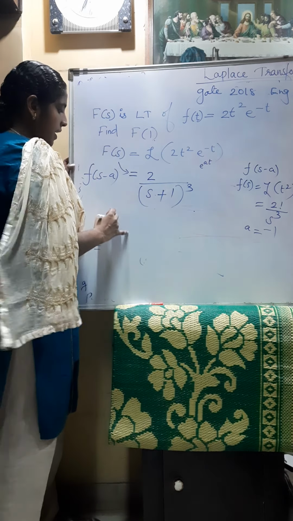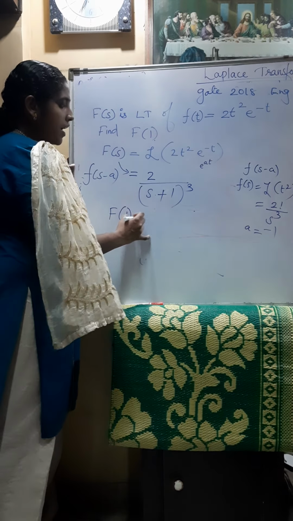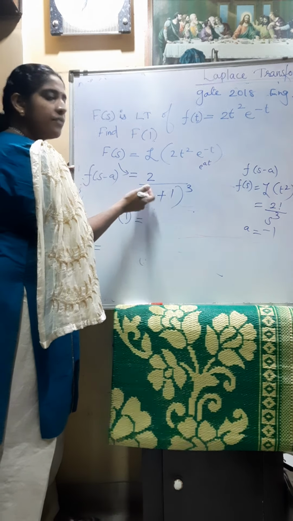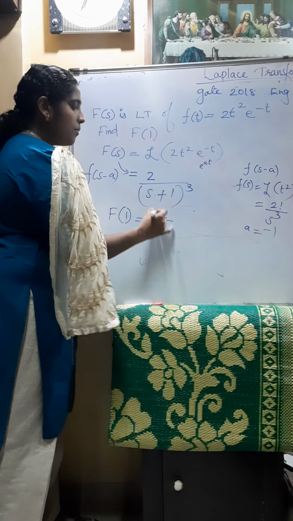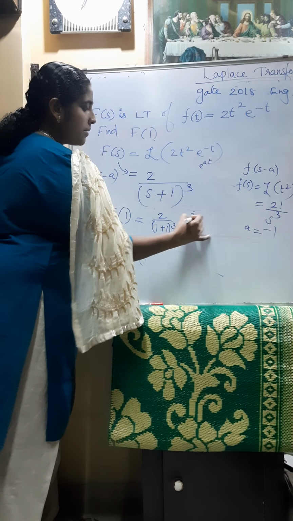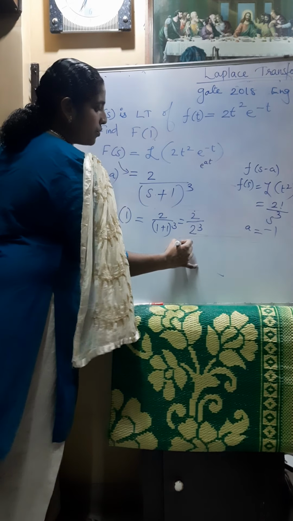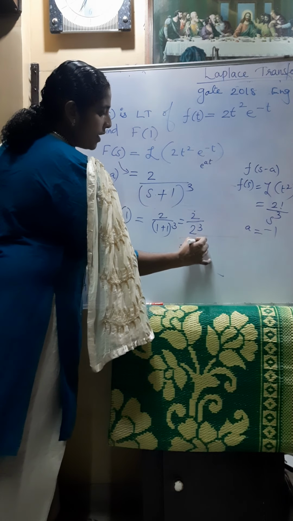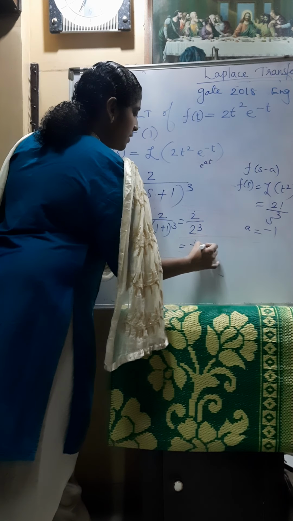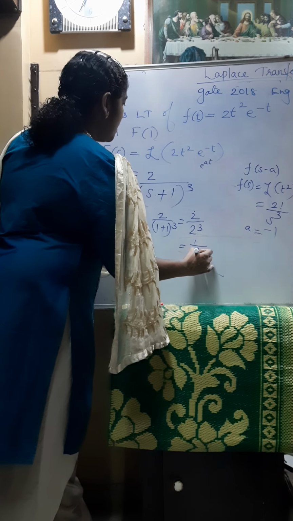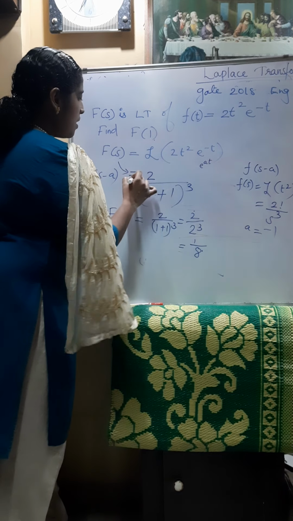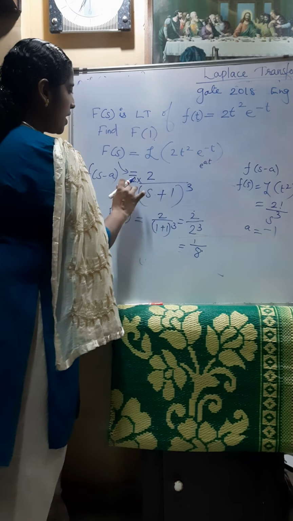Now in the question they have asked what is F of 1. What do we have to do? We just have to substitute 1 for s. So this will be 2 by 1 plus 1 whole cube, that is 2 divided by 2 cube. Okay, there is also a 2 outside, I forgot to write that.